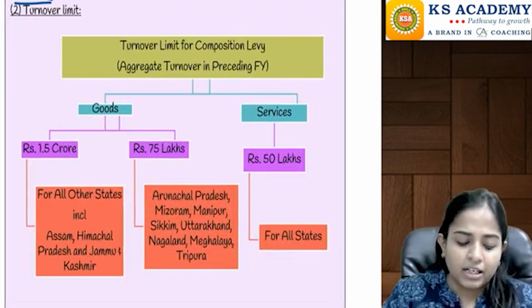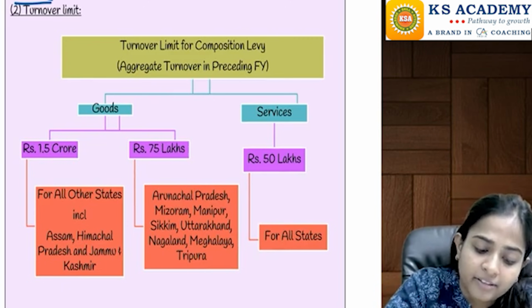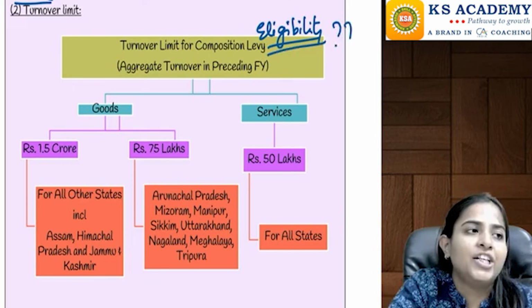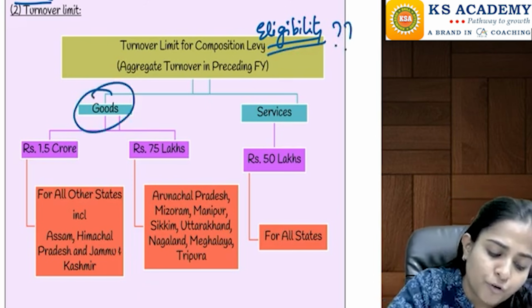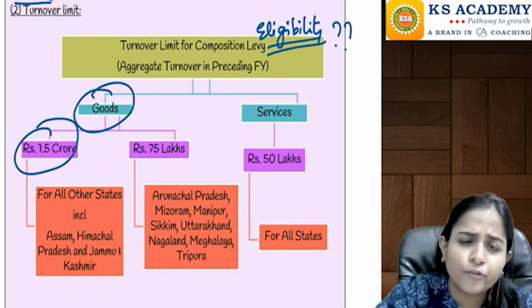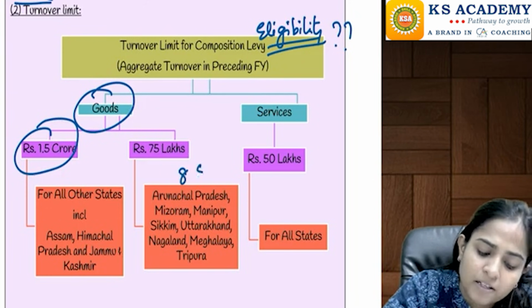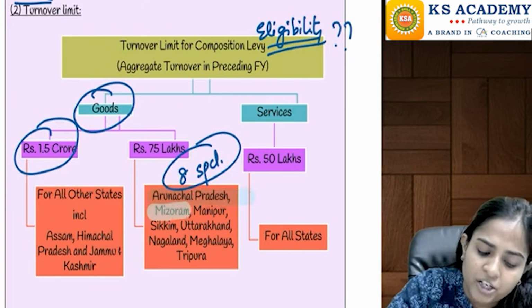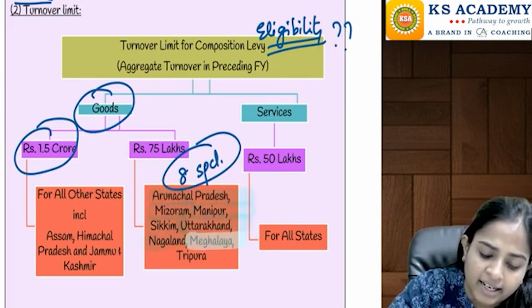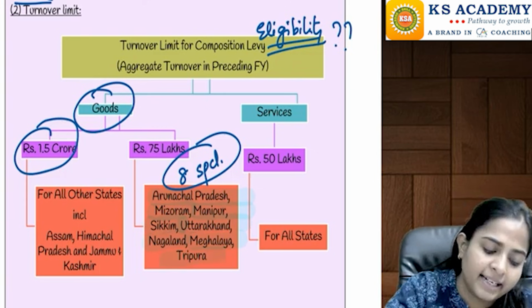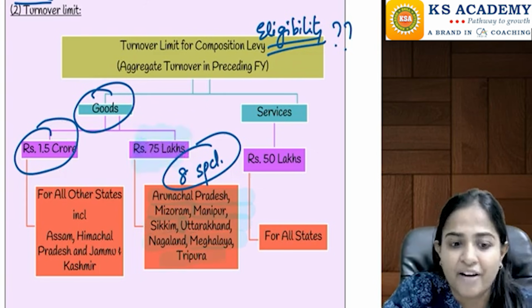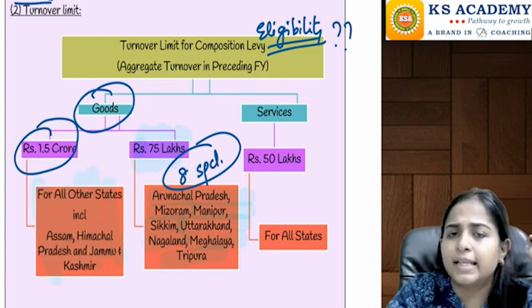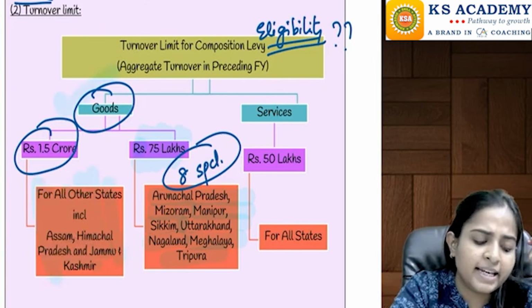Now they have given the turnover limit. This is about eligibility, that is, when you will be eligible for the composition scheme. In case of goods, my turnover limit was 1.5 crore for all the states, but for 8 special category states, that is Arunachal Pradesh, Mizoram, Manipur, Sikkim, Uttarakhand, Nagaland, Meghalaya, Tripura, the limit is going to be 75 lakhs instead of 1.5 crore. For all other states, it is 1.5 crore in case of goods.